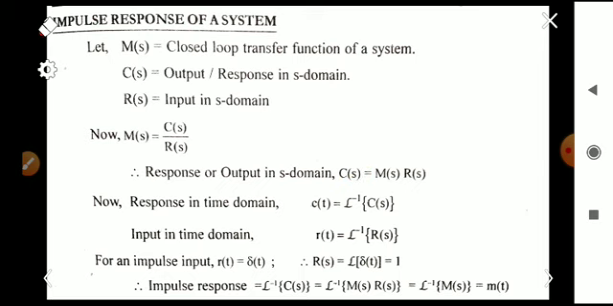So it means we have to take the Laplace inverse of this M of S into R of S. That is Laplace inverse of M of S into R of S, and we know that R of S is 1 for the impulse response case. R of S is 1, so L inverse of M of S gives M of t. Hence the impulse response of a system is the inverse Laplace transform of the system transfer function.